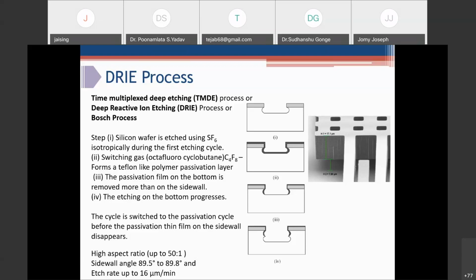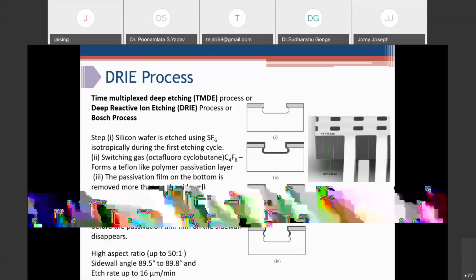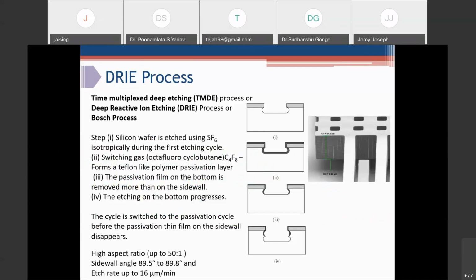With this kind of process, we can achieve an aspect ratio of up to 50:1 with a sidewall angle of nearly 90°, that is, perpendicular walls. And with this process, people have achieved etch rates up to 16 microns per minute. So almost through-wafer etching is achieved through this process.